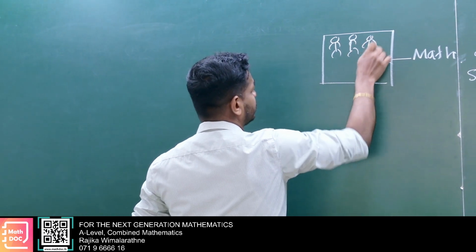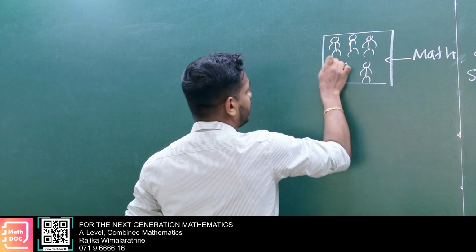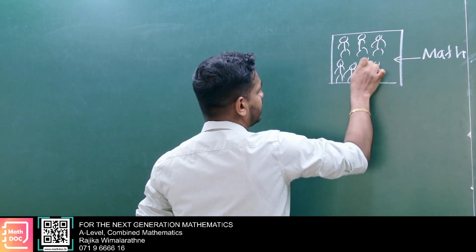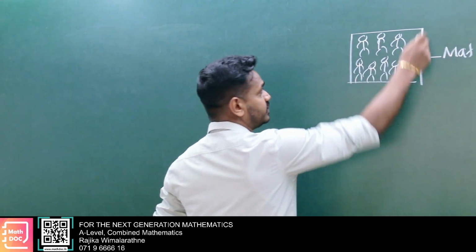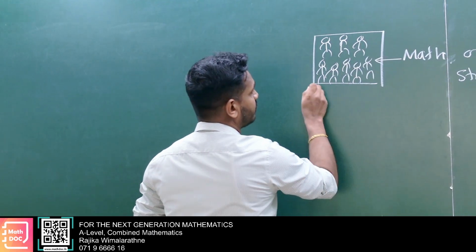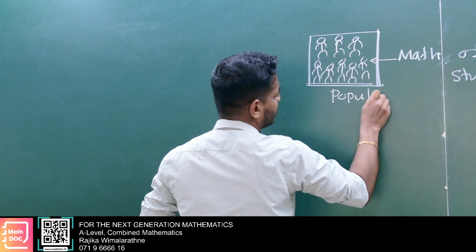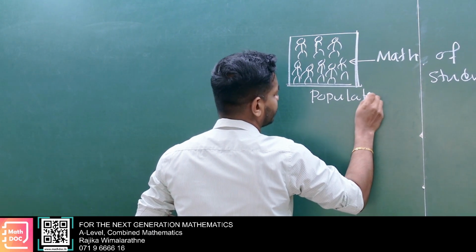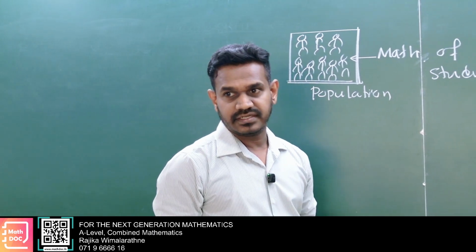I have to consider all, give a common paper to all and evaluate all. Then I can analyze it. Then only I can analyze it. This full set we call the population.